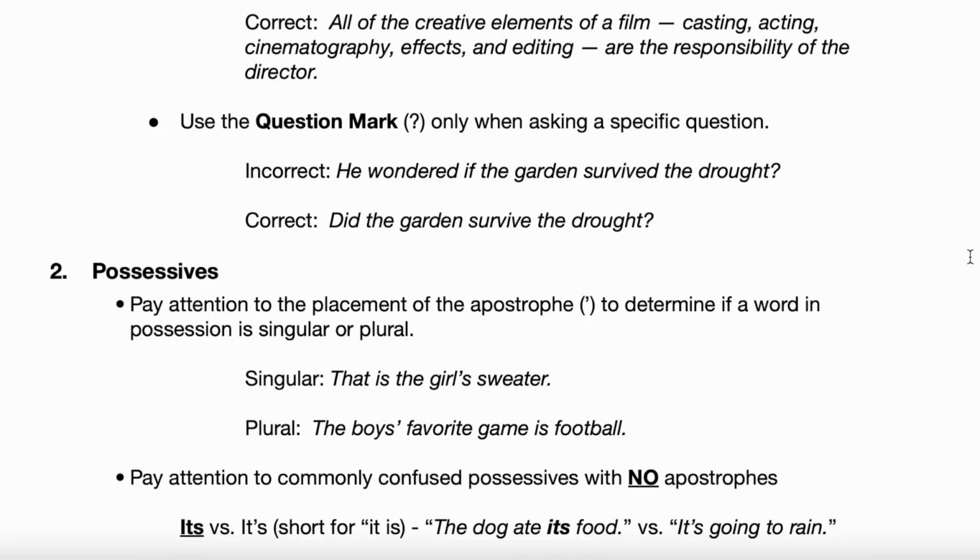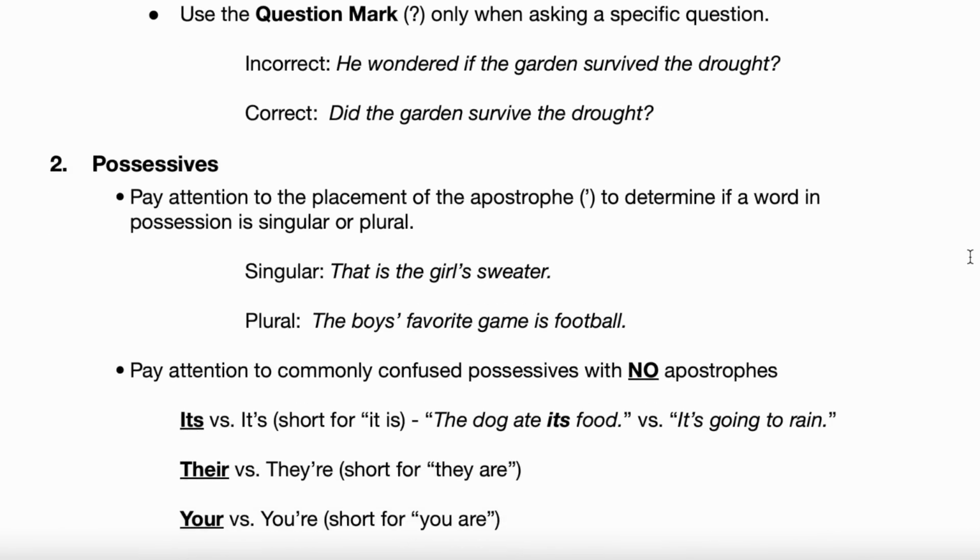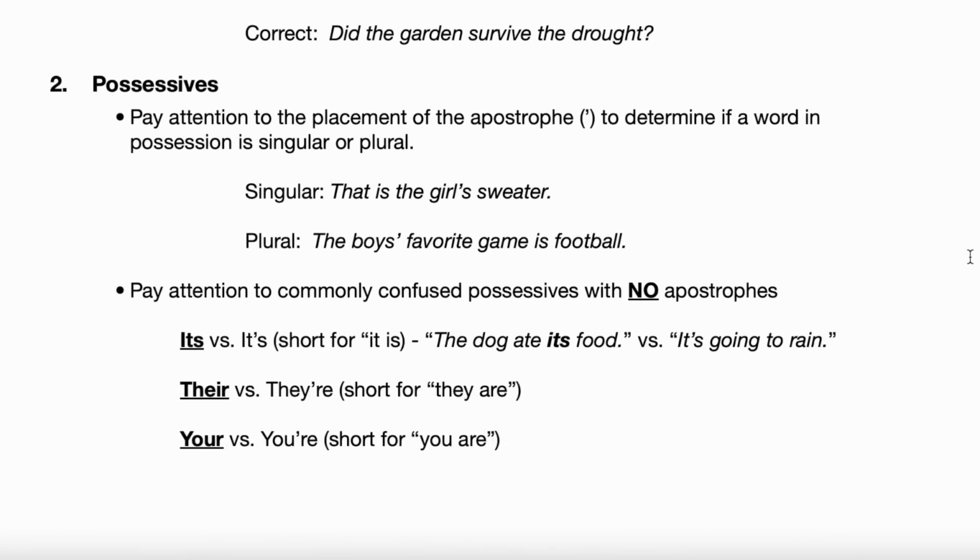Okay. Go ahead and read, let's go to the second rule on possessives and read that first bullet point for us, please. Pay attention to the placement of the apostrophe to determine if a word in possession is singular or plural. Okay, yeah, read that example of the singular possessive for us, please. Singular, that is the girl's sweater. Okay, I'm gonna stop you real quick.